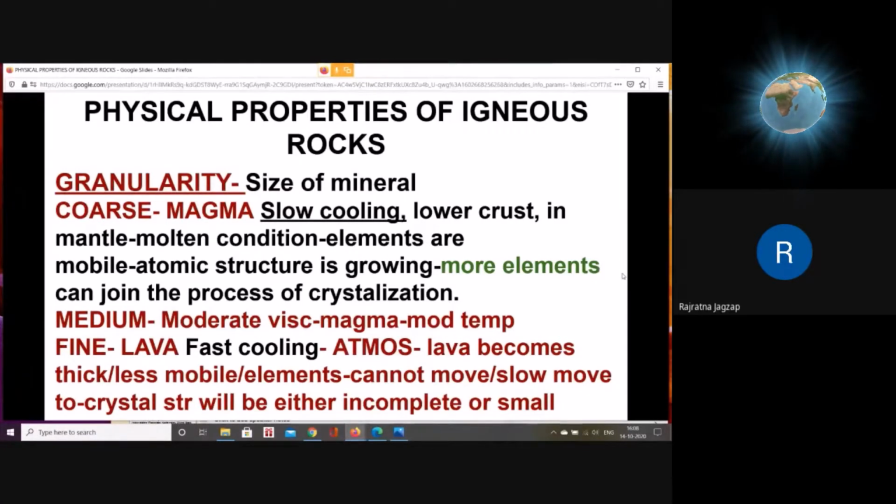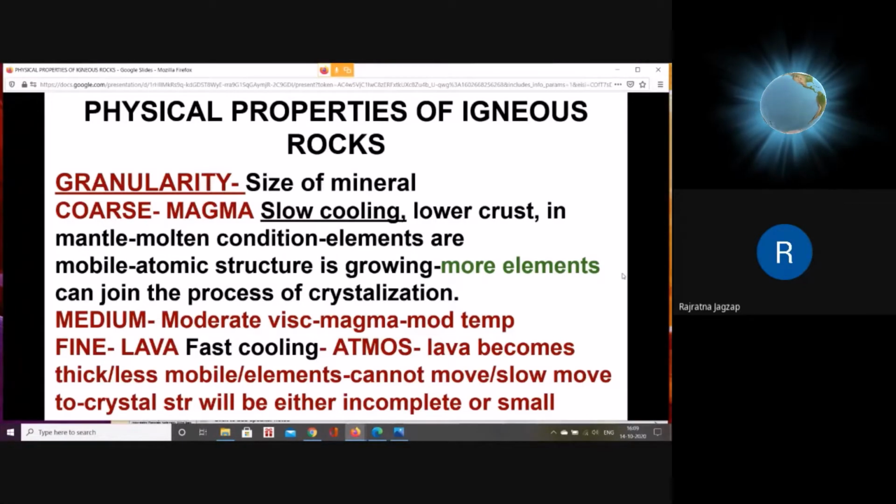Third type of size is fine grained, where the minerals in the rock will be fine grained, and this fine granularity of the minerals in the rock is due to fast cooling. This is possible when the eruption of melt takes place on the surface. So as the melt is coming on the surface, we say that it is formed due to lava. And fine granularity is found in the rocks which are made from the solidification of lava.